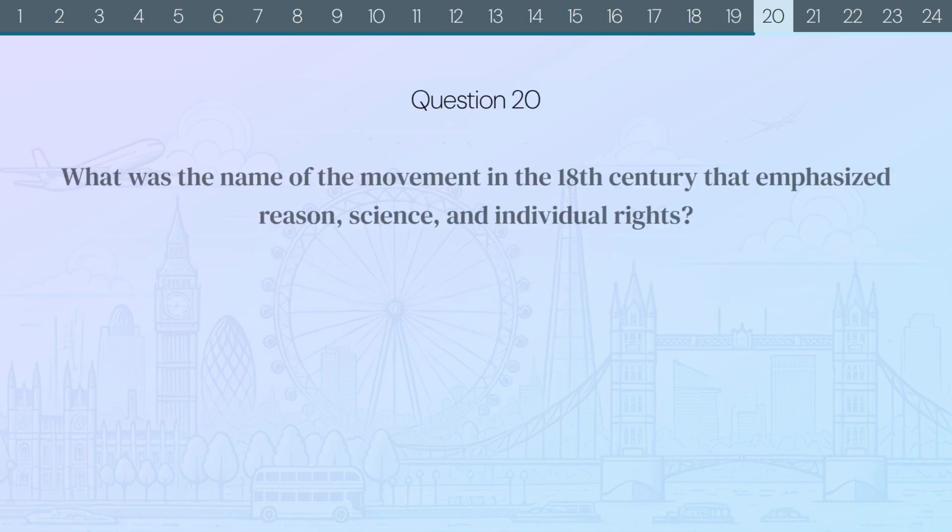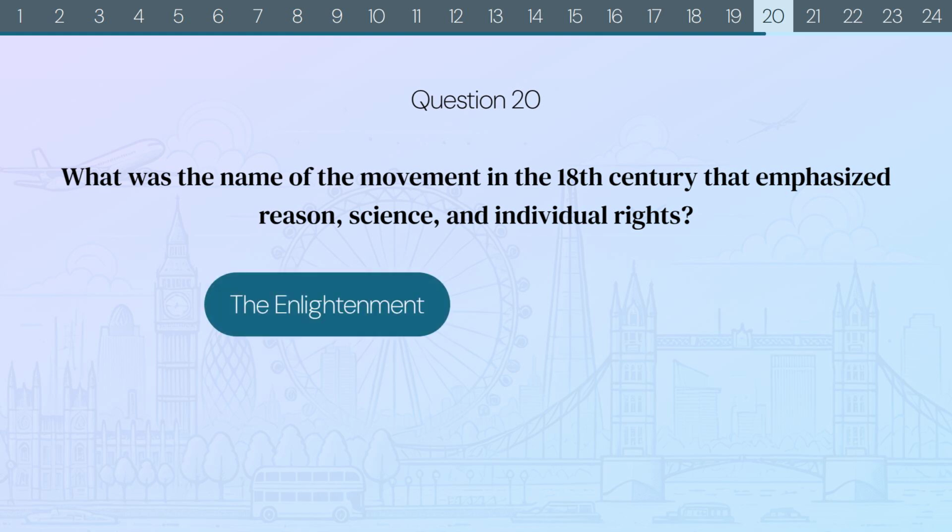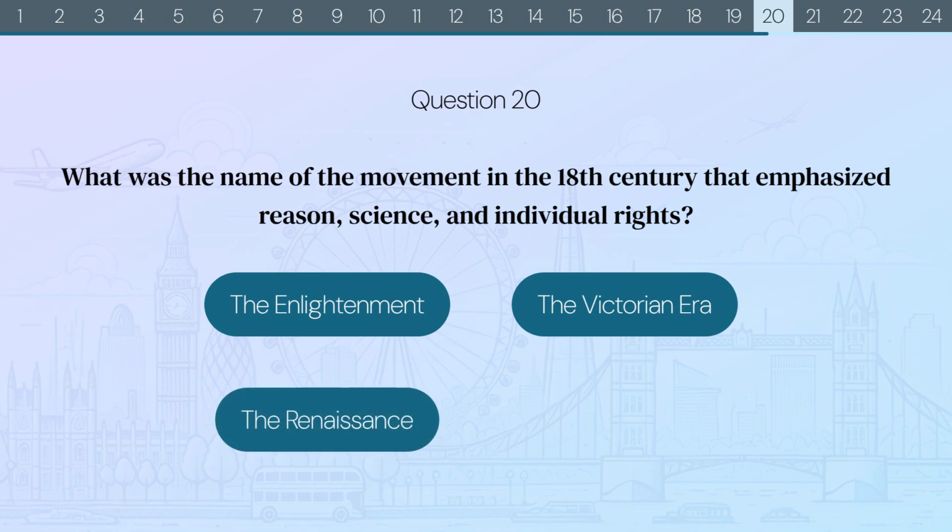Question 20. What was the name of the movement in the 18th century that emphasized reason, science, and individual rights? The Enlightenment, the Victorian era, the Renaissance, or the Reformation?